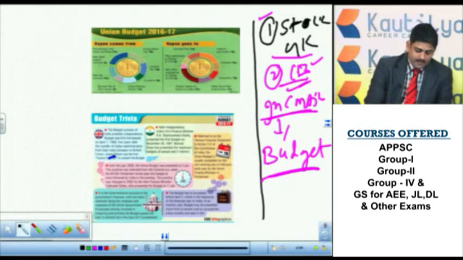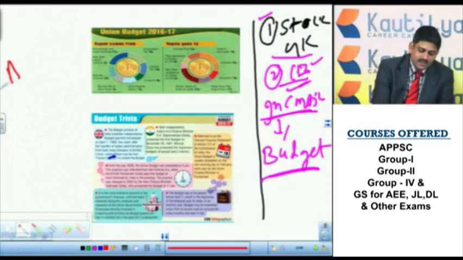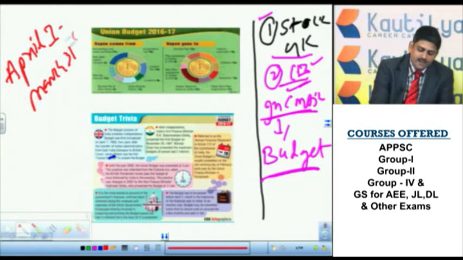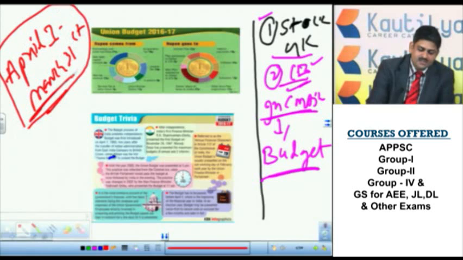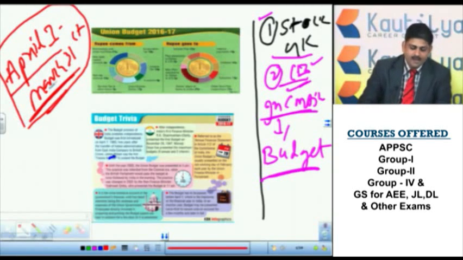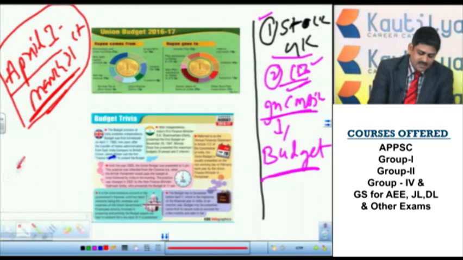So in India, when does the financial year start? In India the financial year runs from April 1st to March 31st. So this is the financial year of India, April 1st to March 31st. Why was this chosen as the financial year? Because in India the harvest season ends in January.